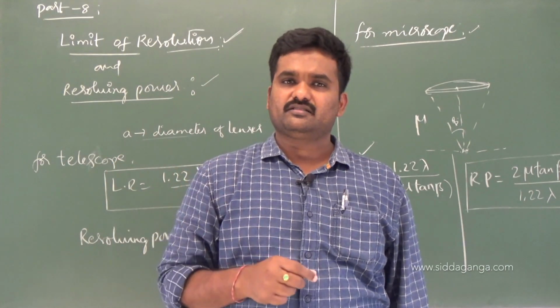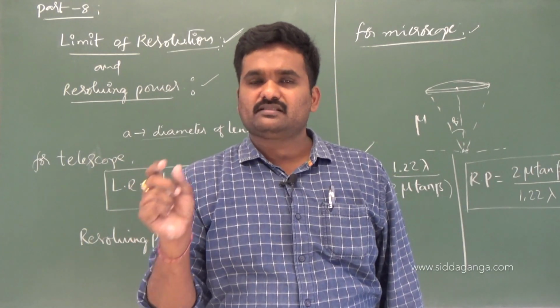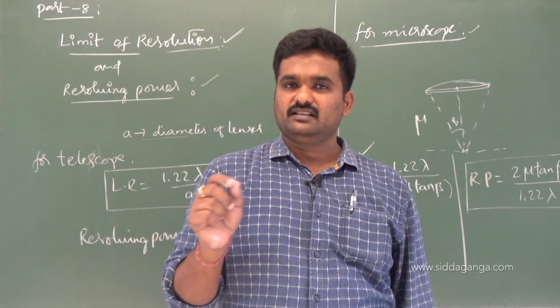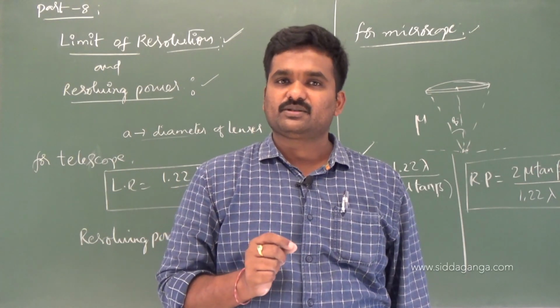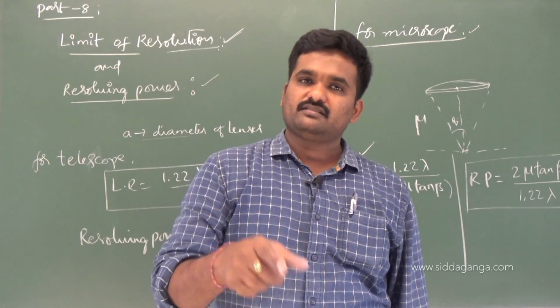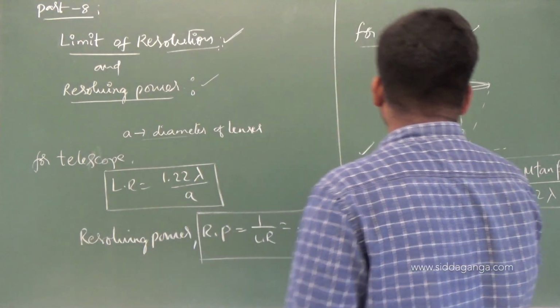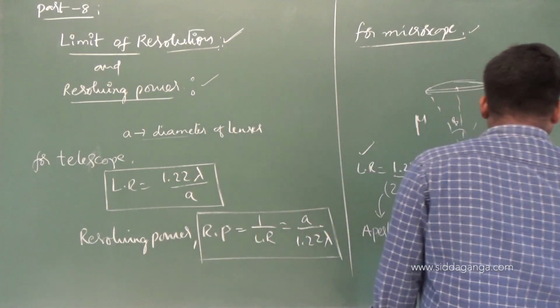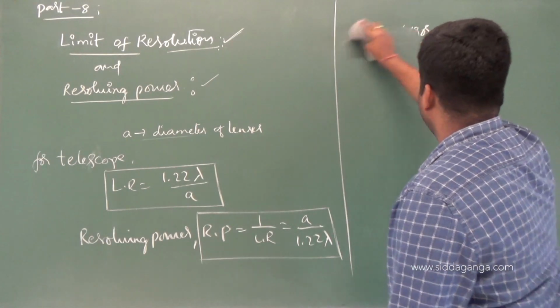The reciprocal of the limit of resolution is the resolving power. So that is all about the limit of resolution and resolving power of an optical instrument, the microscope and the telescope, two points which you have to remember.